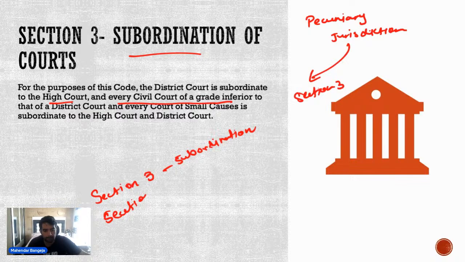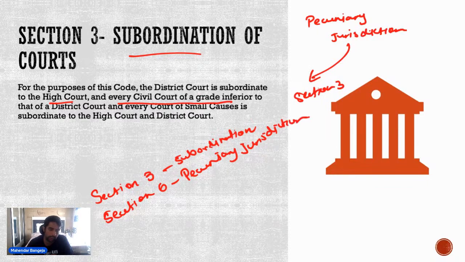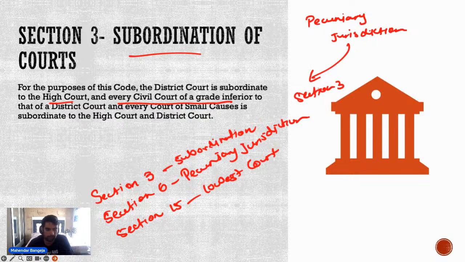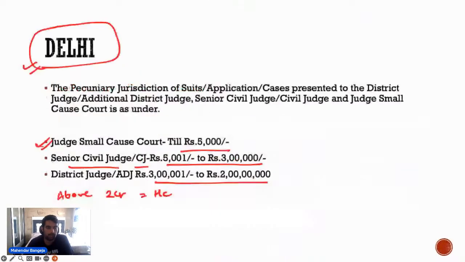Section 6 is pecuniary jurisdiction. करेक्ट. अब Section 15 क्या बोलता है. Section 15 tells you that it has to be before the lowest court. लोएस्ट कोर्ट में आपका सूट होना चाहिए. अब ये हो गया pecuniary jurisdiction.